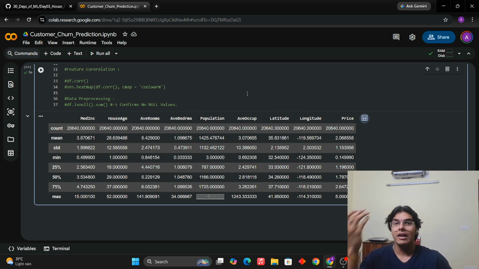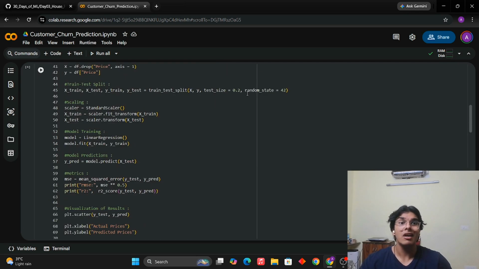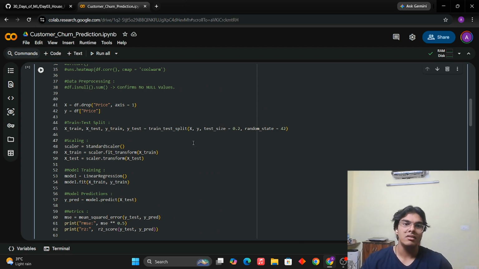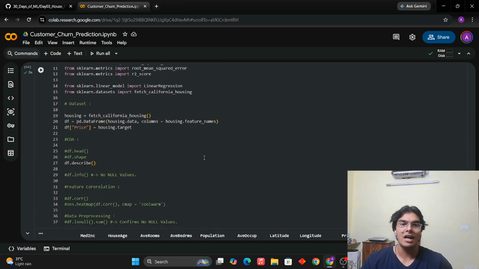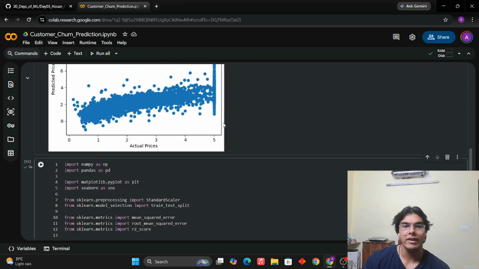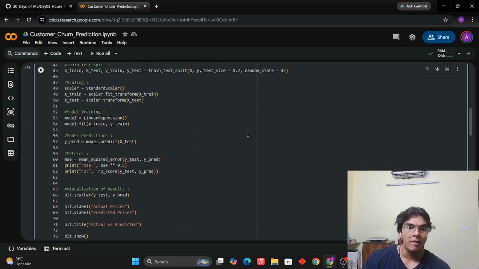Now, what do you think? If I train a model on these features, which have a completely different range altogether, what will happen? Disaster will happen. That's what's going to happen. The primary reason is that some features have a very large value. Like we see here, population has the maximum value. Wait, yeah, right here, the average occupancy has a very large value. So these large values are going to dominate the model when we train it, which means these are the ones who are going to dictate all of the predictions.